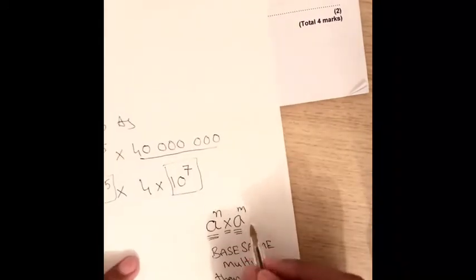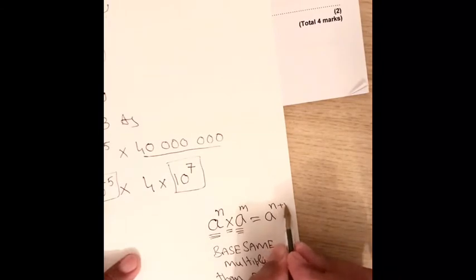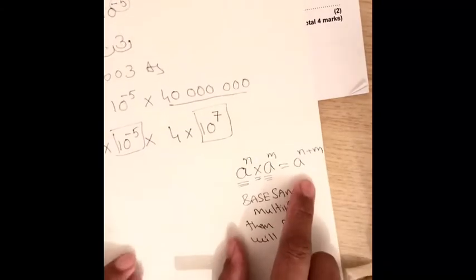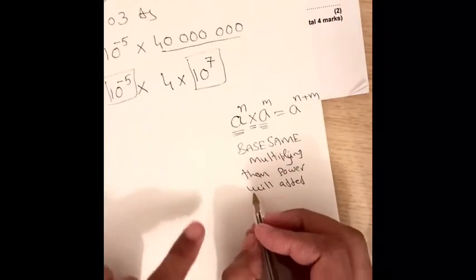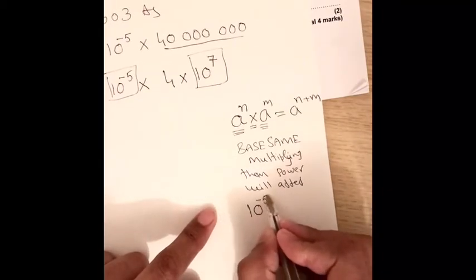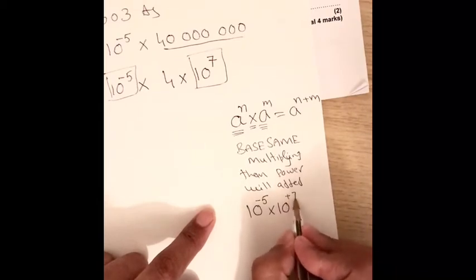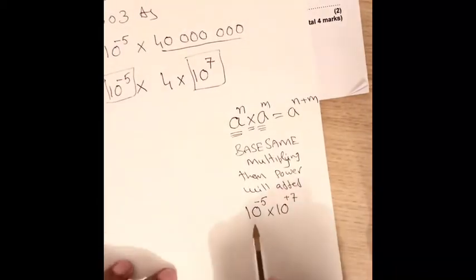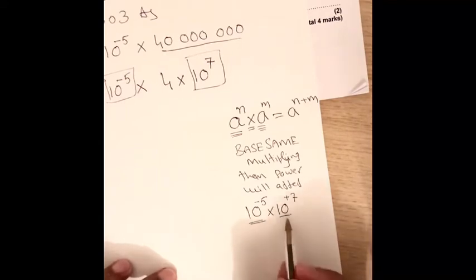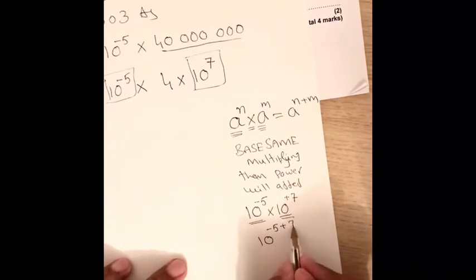So we can write this in the form a to the power n plus m. Now you can see here 10 to the power negative 5 times 10 to the power positive 7. The bases are the same, so the powers will be added: negative 5 plus 7.